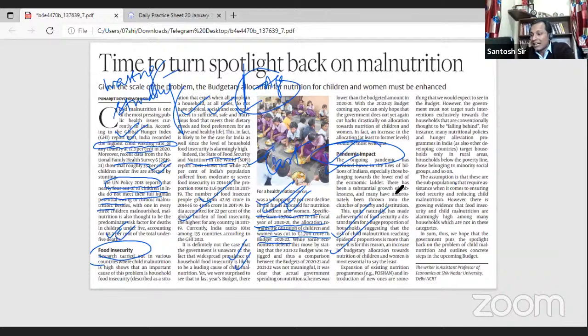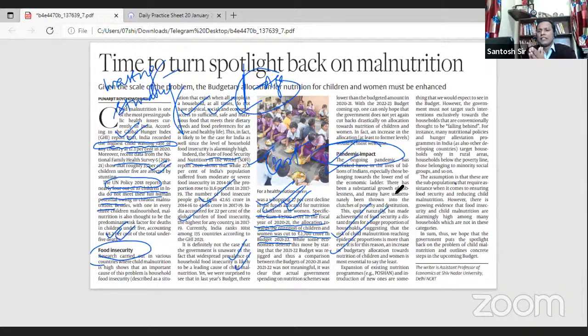So the article argues that we should not leave behind those people who are not on the list of government schemes, because most government schemes are targeted schemes. The government should allocate sufficient fiscal resources for fighting hunger and malnourishment. Without sufficient resources, all these schemes will be ineffective.